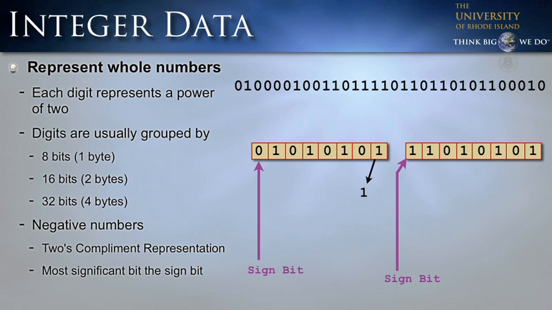On the left, we have a positive number, so we can translate that into decimal just the same way we translated the previous number. The rightmost position is 1 times 2 to the 0 power. Next, we have 1 times 2 squared. Next, we have 1 times 2 to the 4th power, which is 16. And then we have 1 times 2 to the 6th power, which is 64. If we add these up, you get 85.